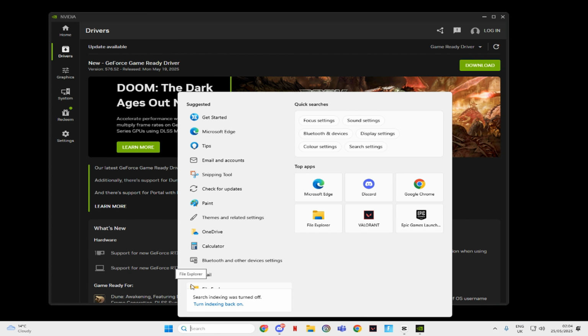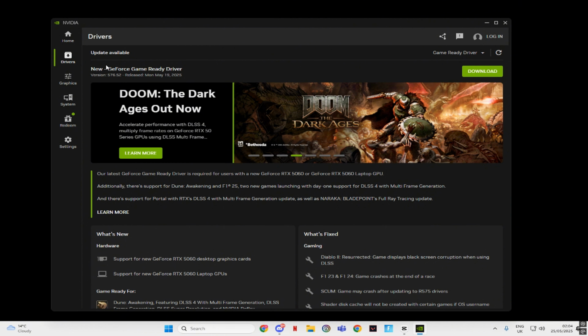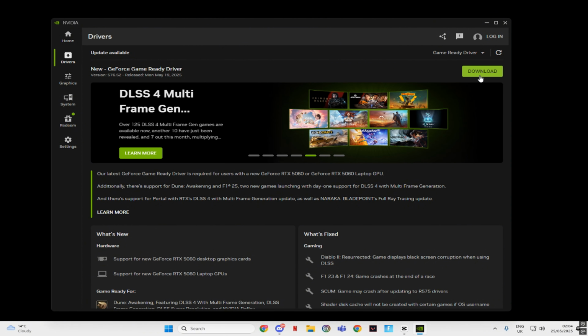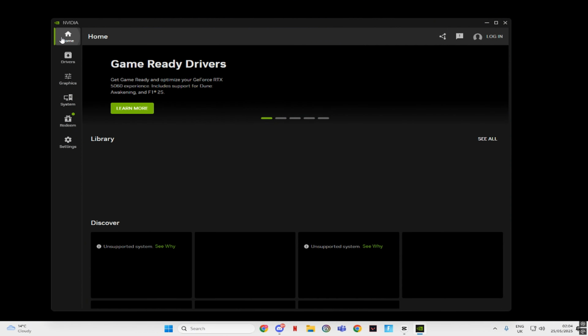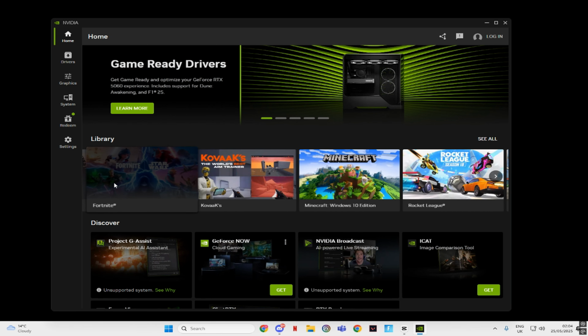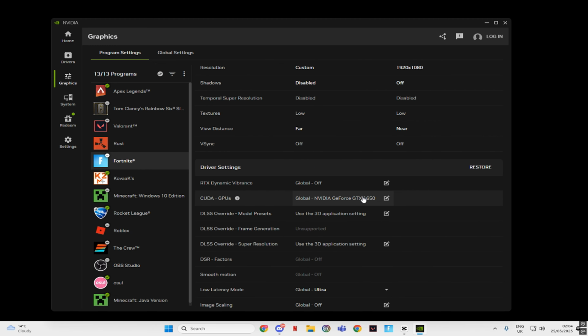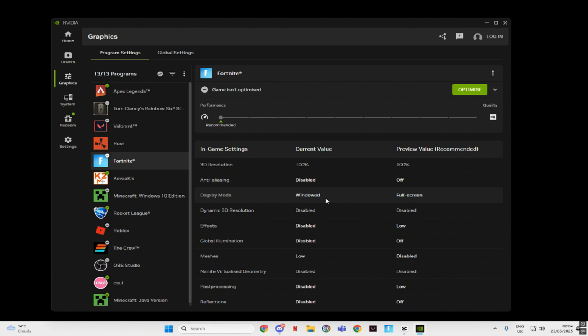Also guys, search up NVIDIA, go to NVIDIA app, and once this opens up, go to drivers and download the new driver. And once you've done that, also another quick tip, if you go to a game that you play, like these, any of these, click on settings, and then you can change the power value to quality or performance, and this will just change the best settings in the game for what you like. So if I would like balanced, I would have balanced. If I want my game completely performance based, here.